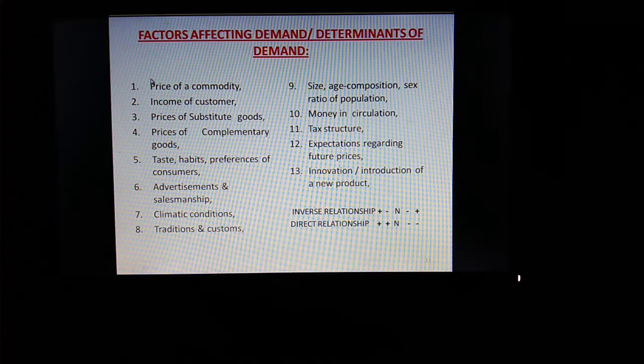Only one factor affecting demand will change, and that factor is price of a commodity. So when demand changes due to change in price of a commodity only, it is called as variation in demand.